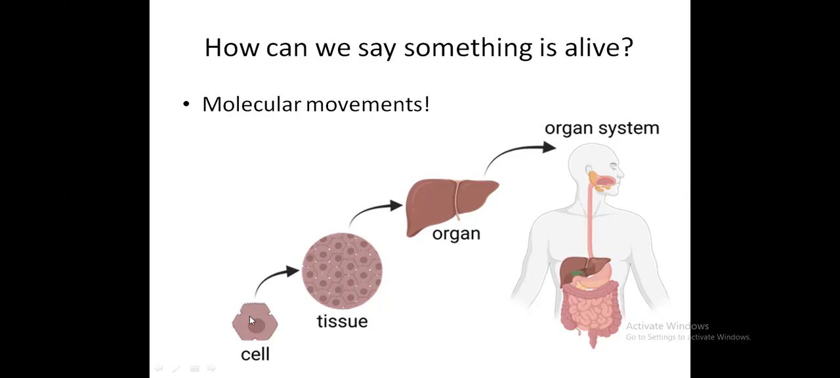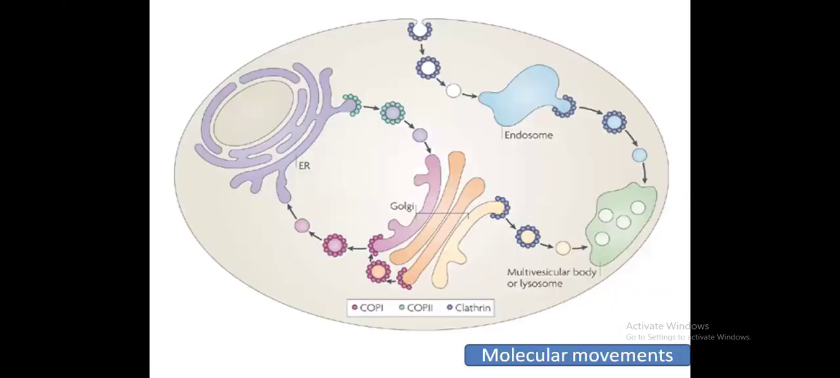Now we all know that a cell is composed of many cell organelles which work in synchrony to give rise to a certain product, right? So within a cell, there is a lot of movement which results in the production of a certain product. So these movements are known as molecular movements. Okay, till here, are we clear?